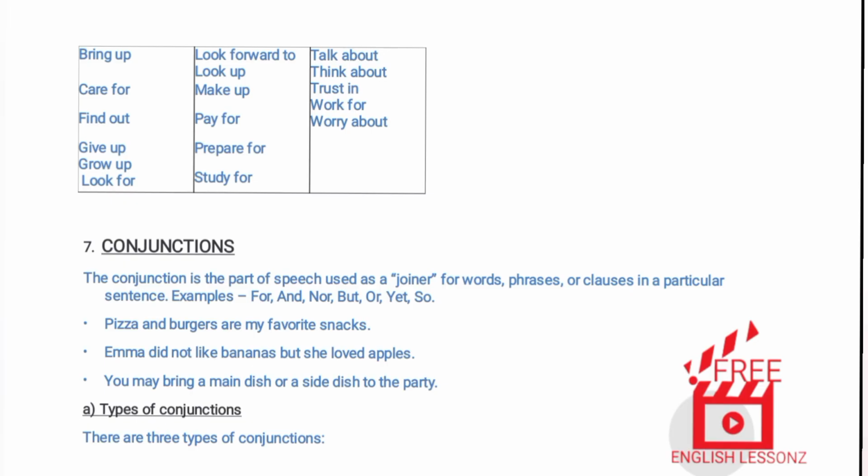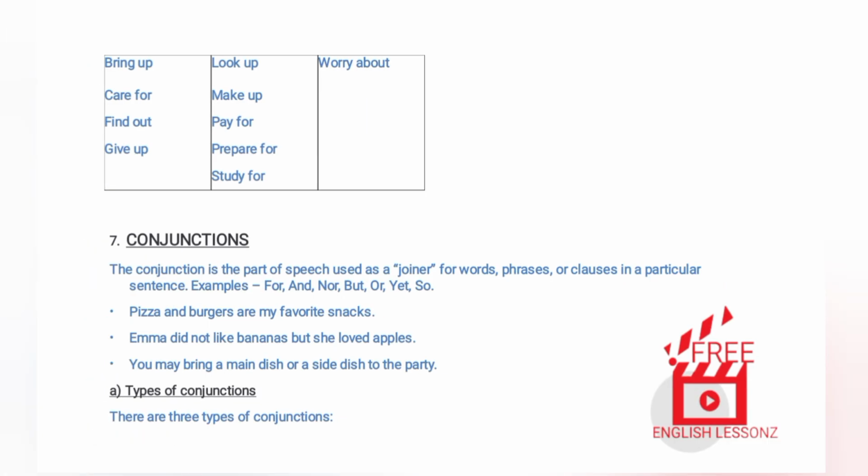7. Conjunctions. The conjunction is the part of speech used as a joiner for words, phrases, or clauses in a particular sentence. Examples: for, and, nor, but, or, yet, so. Pizza and burgers are my favorite snacks. Emma did not like bananas but she loved apples. You may bring a main dish or a side dish to the party.